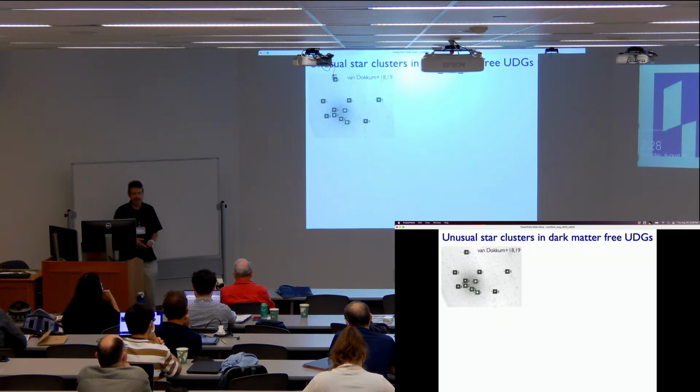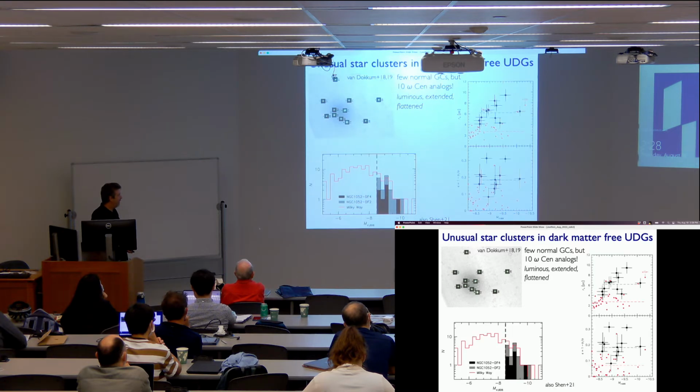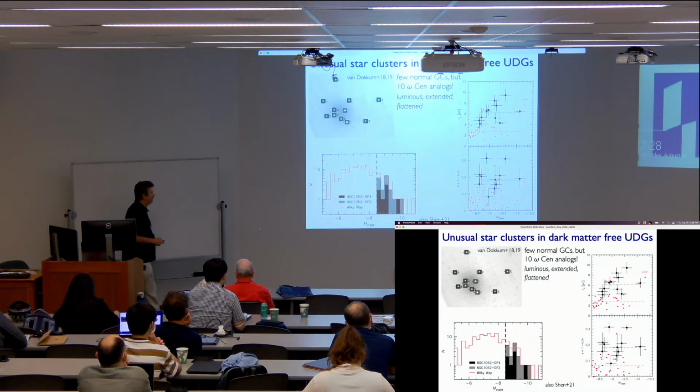These things that we initially call globular clusters, when you look at their sizes and luminosities in detail with HST, first of all, they're very luminous. This filled histogram is the two galaxies' star clusters combined, and this open red histogram is the Milky Way luminosity function. So they're missing all the normal ones. They've just got these omega Cen type luminous star clusters.